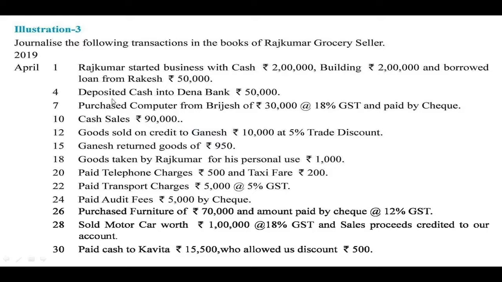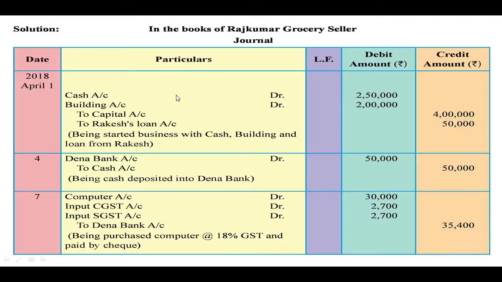Next, deposited cash into Dena Bank rupees 50,000. Students, you have to remember that whenever the cash is deposited in the bank, bank receives the cash. Bank is the receiver. So in the journal entry, bank account is debited. While when we deposit cash into the bank, cash goes out from the business. So cash account is credited. Date is written in the date column, then Dena Bank account debit because bank is the receiver, to cash account because cash goes out of the business. Then you have to write the narration. Don't forget to write the narration.